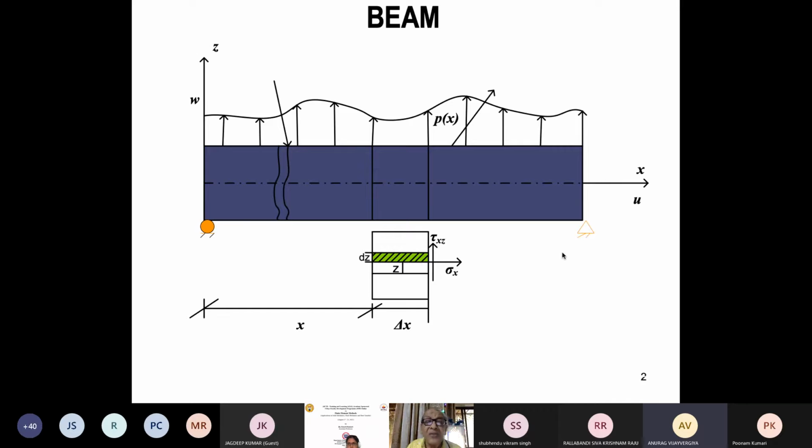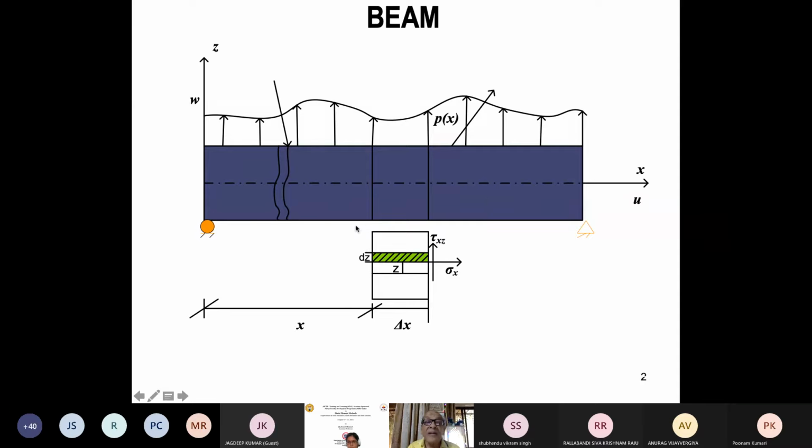Now it works. So this is, for example, a beam. The xz plane has a symmetry. The cross section can also be a dumbbell shape or a triangle, or any other shape, like a vertical triangle. Everything is lying in the xz plane. Therefore, it will have a deflection in the z direction.